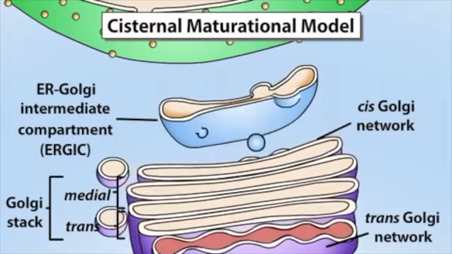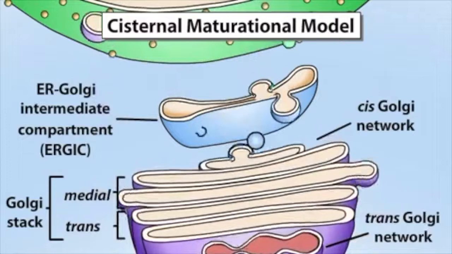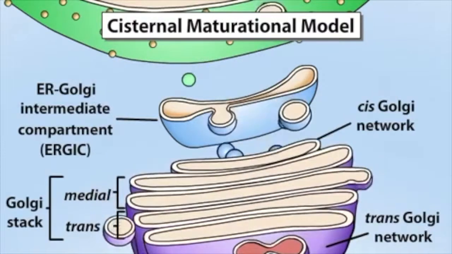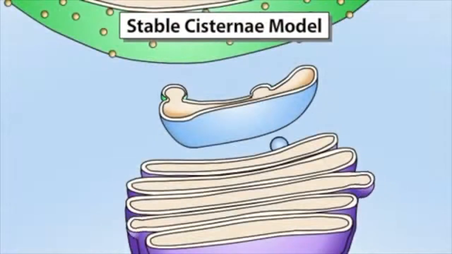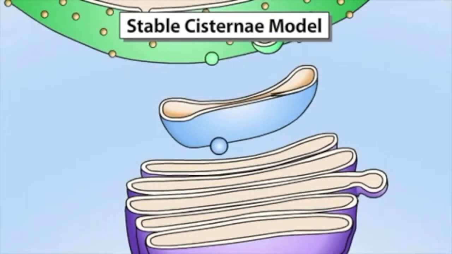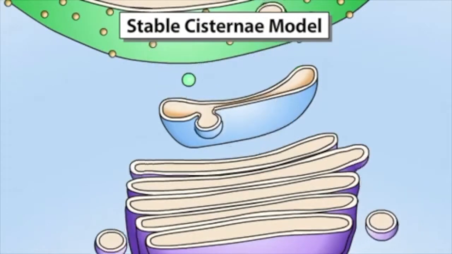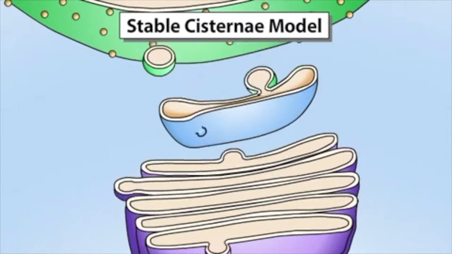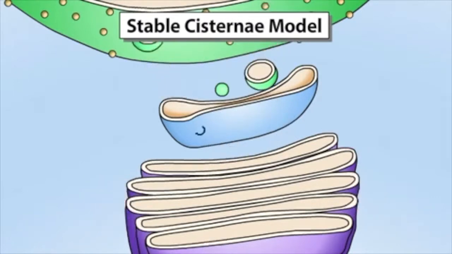The transport vesicles that are associated with the Golgi apparatus function to return Golgi resident proteins back to earlier Golgi compartments for reuse. In the other model, the stable cisternal model, the cisternae themselves do not move through the stack. Instead, proteins are carried between Golgi cisternae in transport vesicles. The enzymes active in each Golgi cisterna are retained in that cisterna.